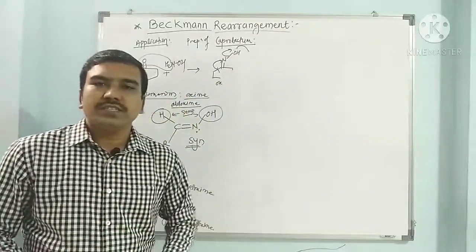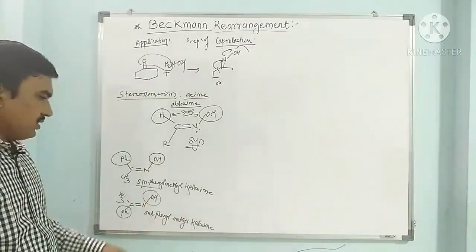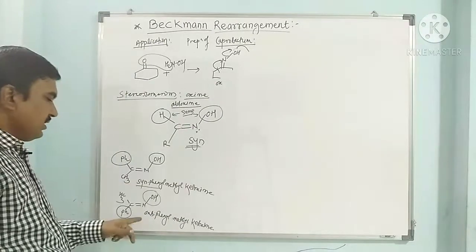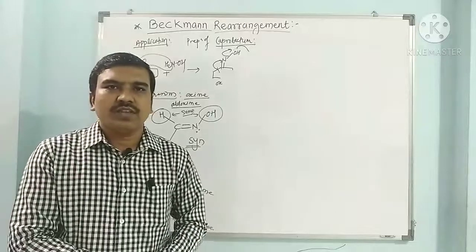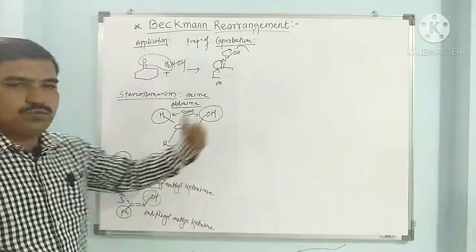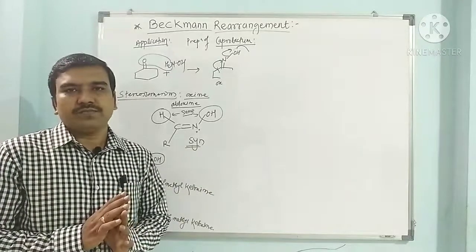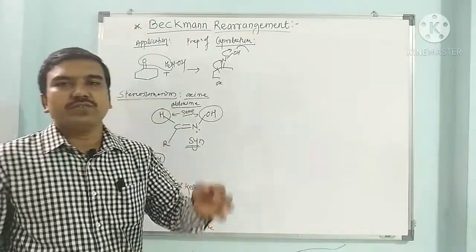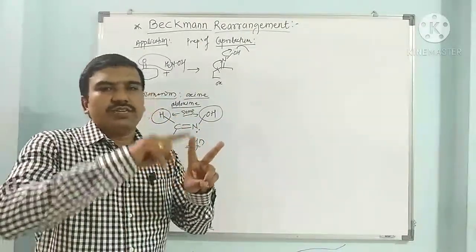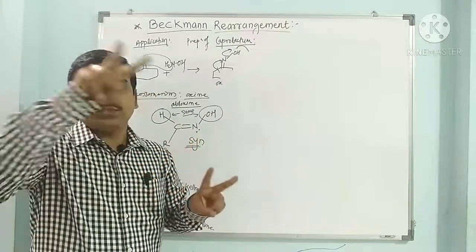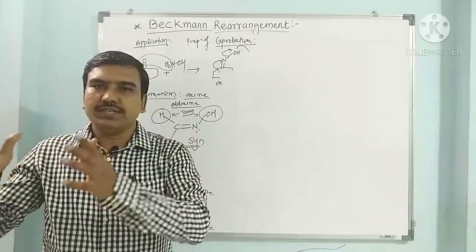Stereospecific means one isomer of a reactant gives one product while another stereoisomer gives a different product. Here we have syn-phenyl methyl ketoxime and anti-phenyl methyl ketoxime, which are stereoisomers. When two different stereoisomers of a reactant react with a reagent differently and give different products, it is known as a stereospecific reaction.